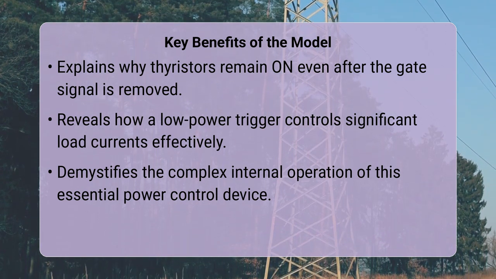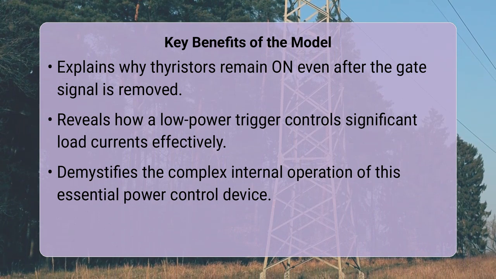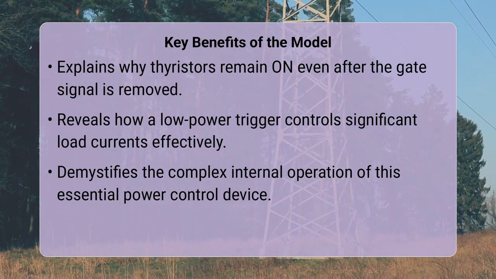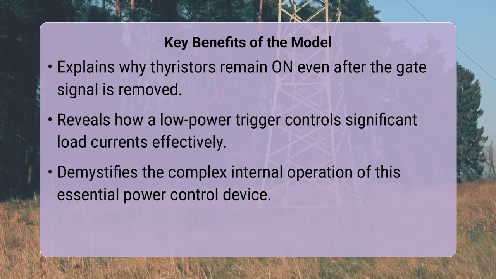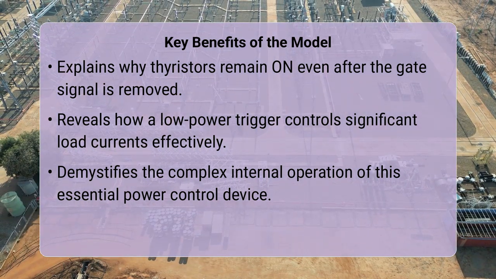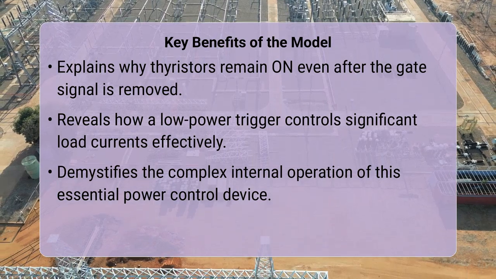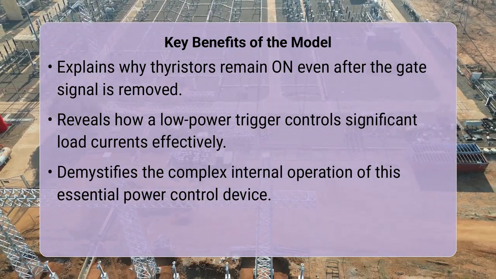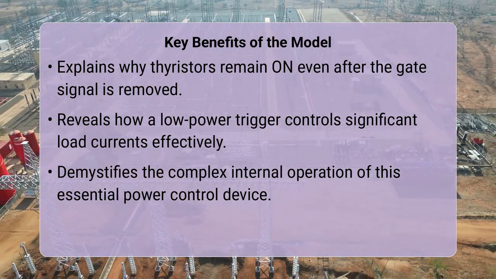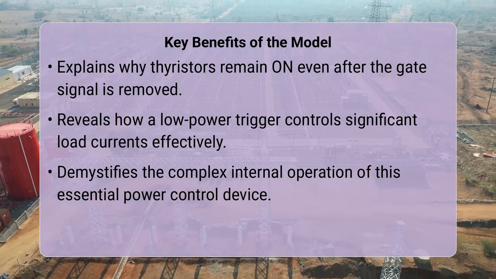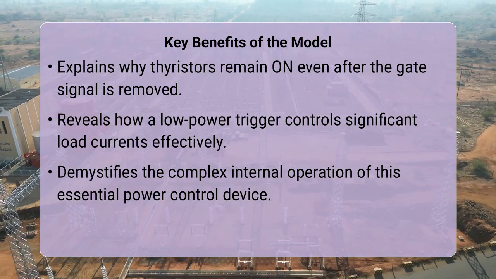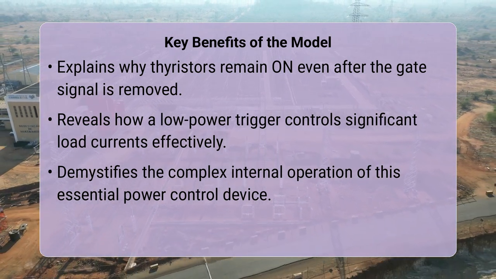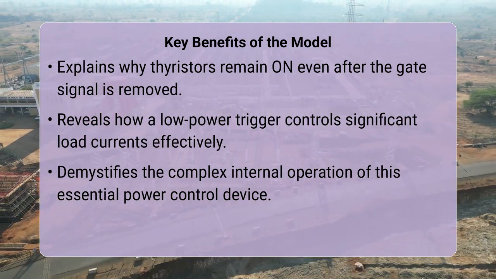By breaking down the thyristor's complex four-layer structure into a more familiar two-transistor configuration, this equivalent circuit demystifies its high-power switching capabilities and its distinct latching mechanism. It transforms an abstract semiconductor device into an understandable interaction of simpler components, providing a clear mental framework for analyzing and applying these critical power control devices in various electrical engineering systems.